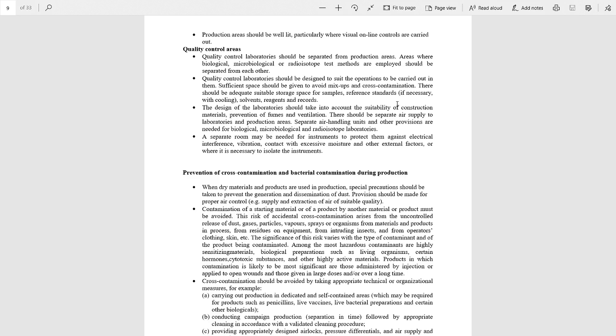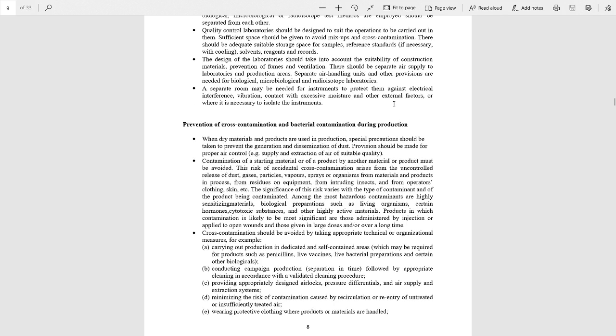Now we will discuss prevention of cross contamination and bacterial contamination during the production. First point, when dry material and products are used in the production, special precautions should be taken to prevent the generation and dissemination of the dust. Contamination of starting material or a product by another material must be avoided. Now, cross contamination should be avoided by taking appropriate technical and organizational measures, and these measures are given over there.